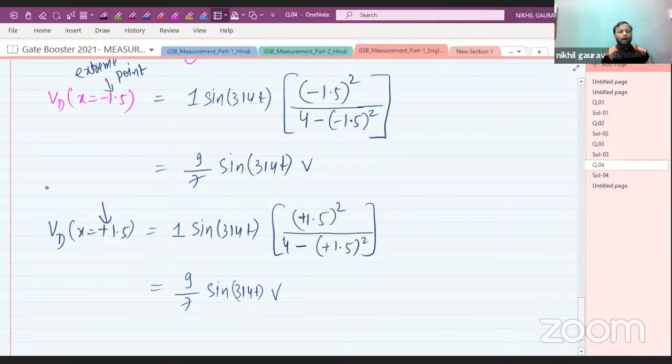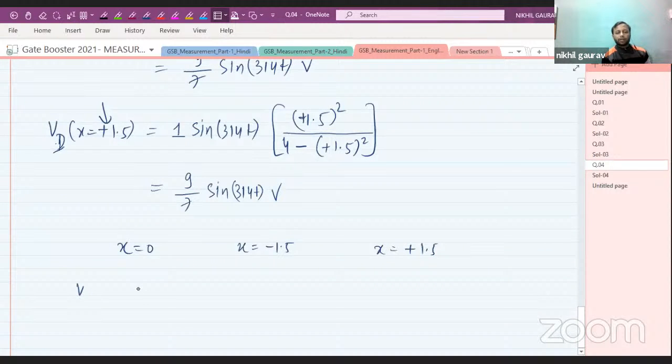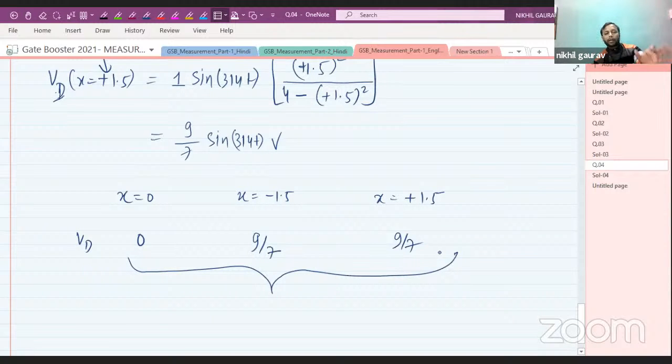Now what to do after this? After this, you need to compare all three values, at x equal to 0, at x equal to minus 1.5, and at x equal to plus 1.5. At x equal to 0, the VD value is 0, and at x equal to minus 1.5 the maximum value is 9 by 7, and at x equal to plus 1.5 the maximum value is 9 by 7. Whichever value of VD is maximum in this limit, that value will be your answer.